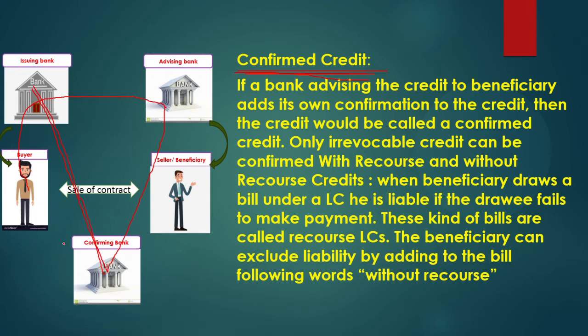In this condition, what happens actually is, if the process is over and shipment is over, and the documents are given to the advising bank, even if the buyer defaults, who will pay? The issuing bank will definitely pay. That is called the confirmed credit. Here the full responsibility is with the issuing bank. When the beneficiary draws a bill under LC, the bank is liable even if the drawee fails to make the payment. That is called the confirmed credit.